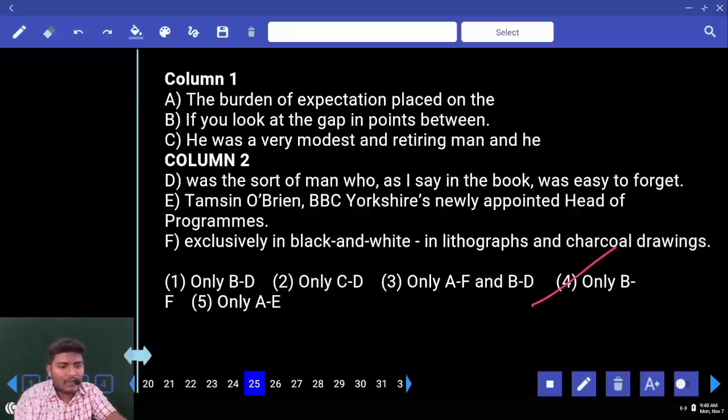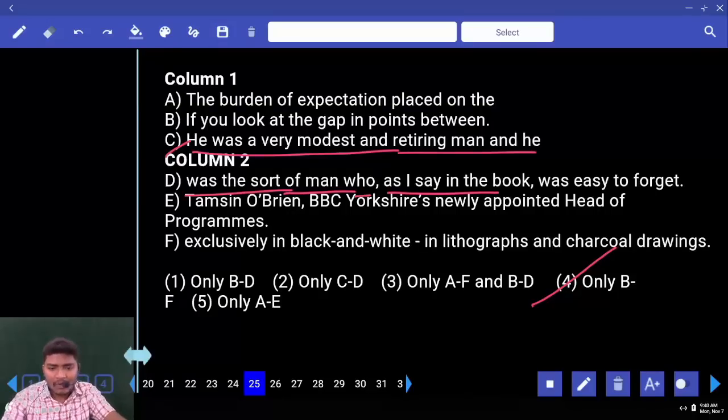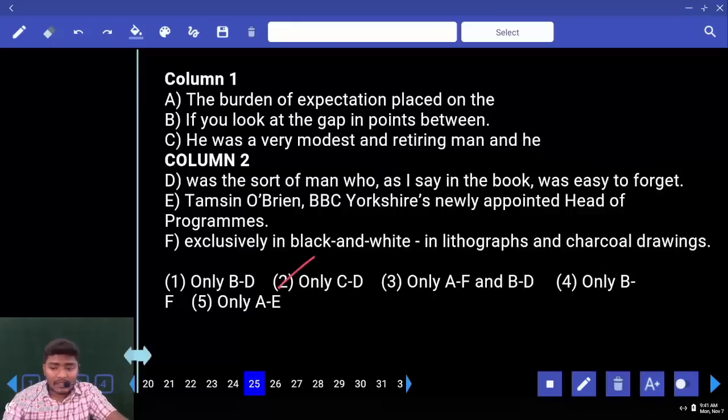Next, check for C. He was a very modest and retiring man, and he was the sort of man who, as I say in the book, was easy to forget. Any pairs coming here? CD, BF. Now you have to check very carefully that one is grammatically wrong. There is a possibility of 2. One is grammatically wrong. Can anybody tell me the grammar?